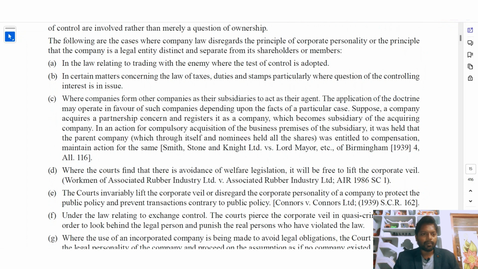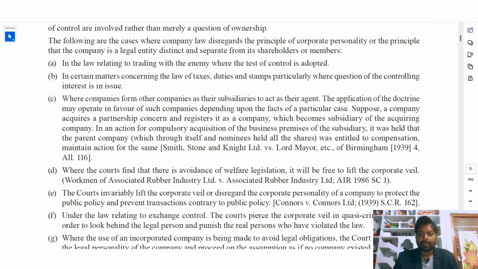Suppose a company acquires a partnership concern and registers it as a company, which becomes a subsidiary of the acquiring company. In an action for compulsory acquisition of the business premises of the subsidiary, it was held that the parent company, which through itself and its nominees held the shares, was entitled to compensation and to maintain the action. Smith, Stone and Knight Limited versus Lord Mayor, etc.